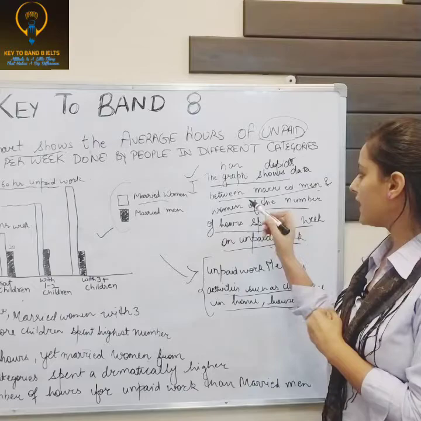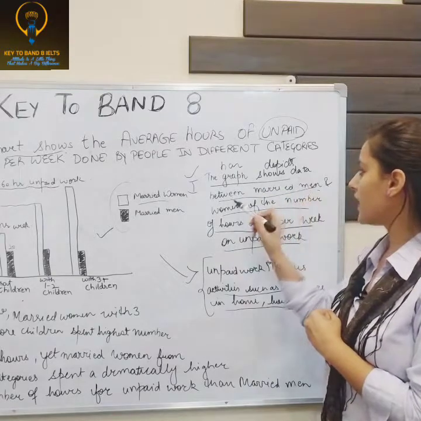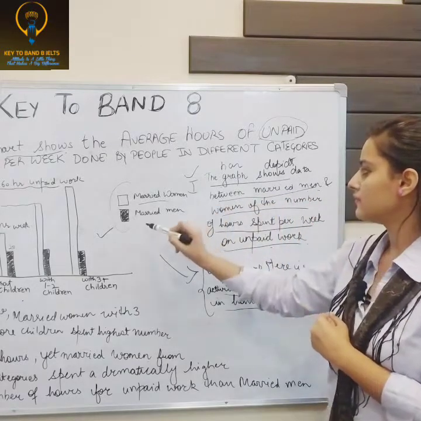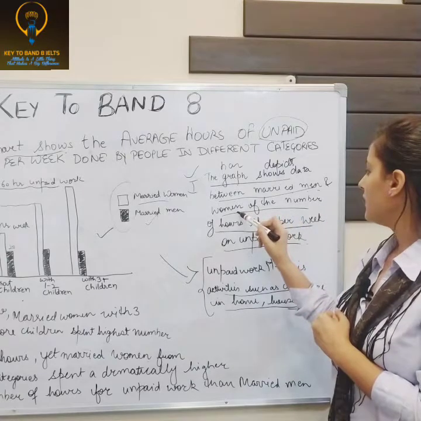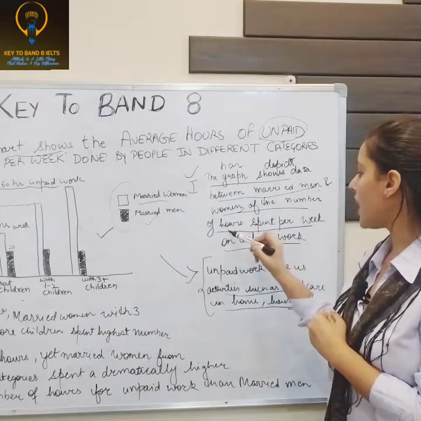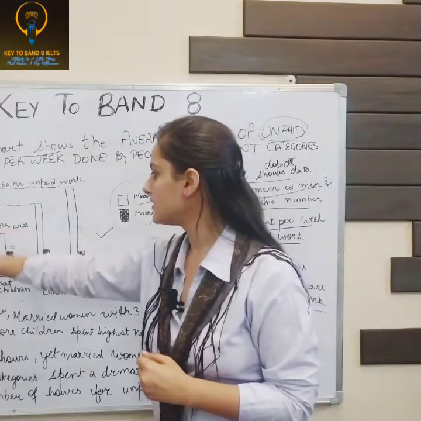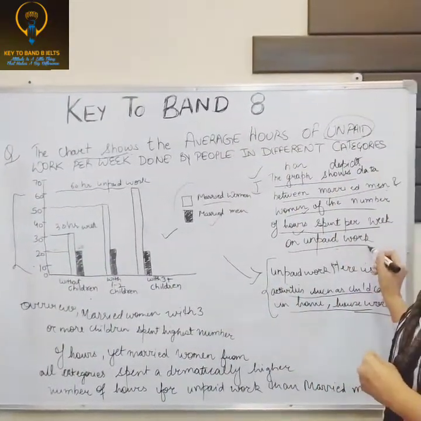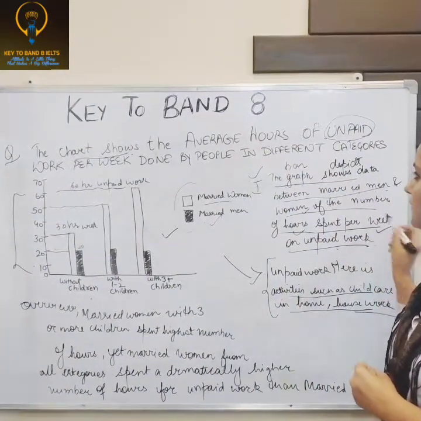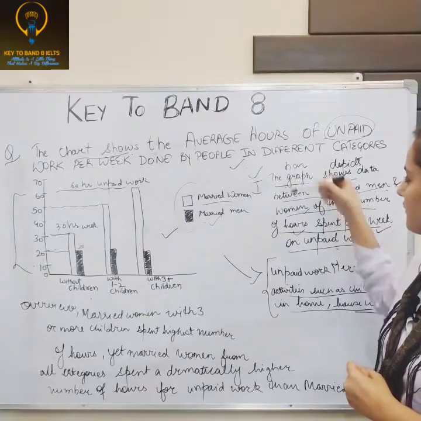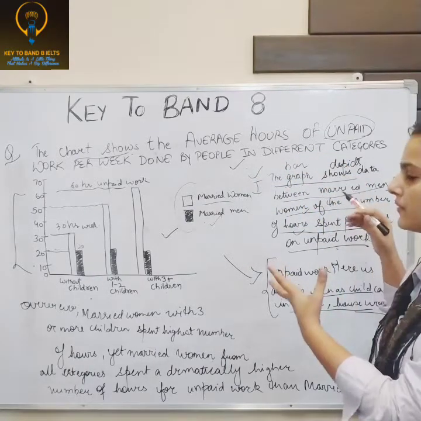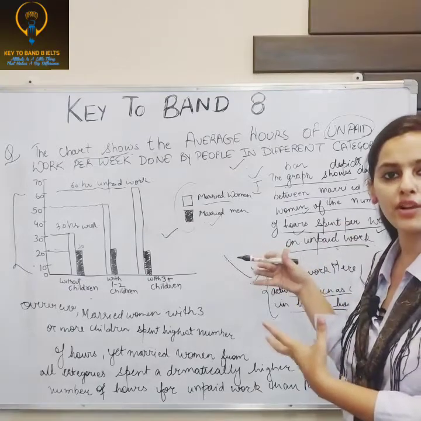So you can say the graph shows data between married men and women of the number of hours they have spent doing unpaid work per week. As you can see, this is different, and we have just used synonyms. We have just paraphrased the introduction.